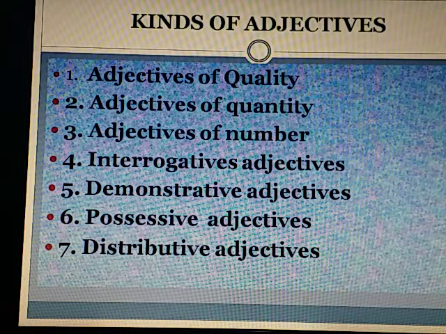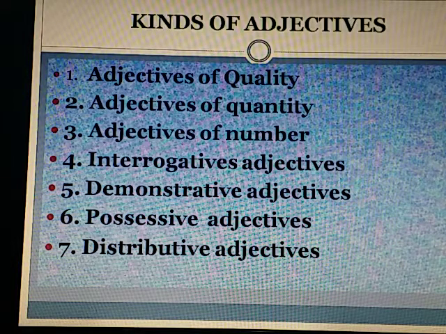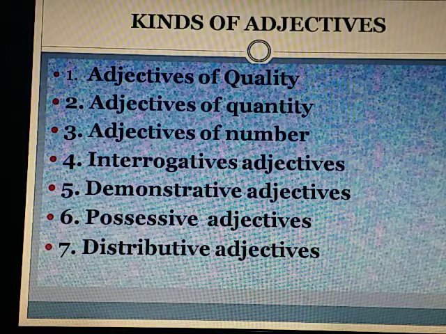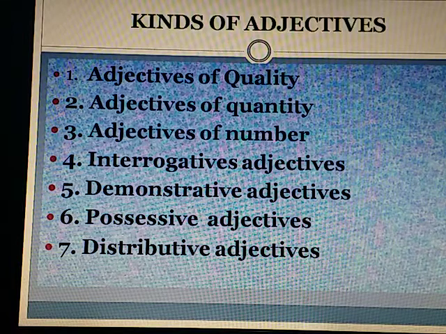Kinds of adjectives. Adjective of quality, adjective of quantity, adjective of number, interrogative adjectives, demonstrative adjectives, possessive adjectives, and distributive adjectives.